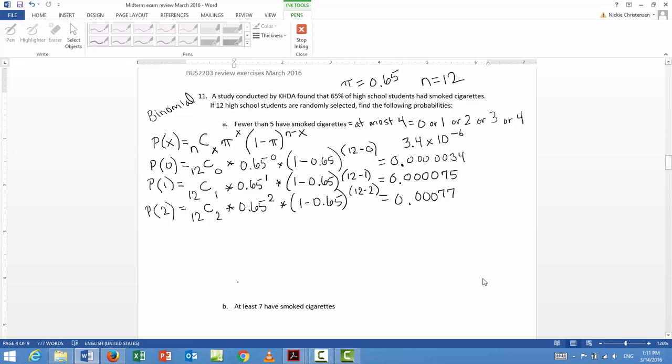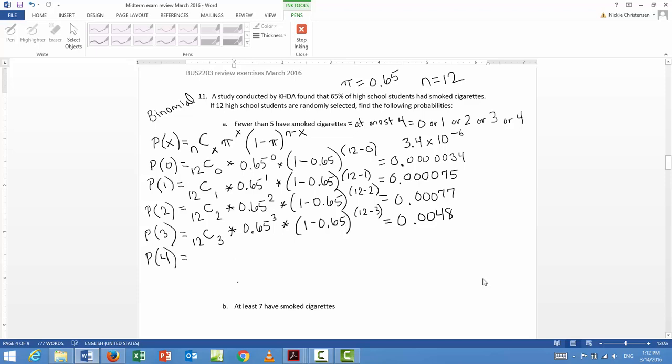All right, so we've just got to go on finding these probabilities. Probability of 3 is going to be 12C3 times 0.65 to the third power times 1 minus 0.65 to the power of 12 minus 3. Okay? And that is going to give us an answer of 0.0048.